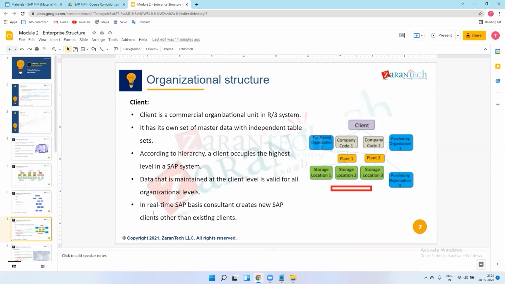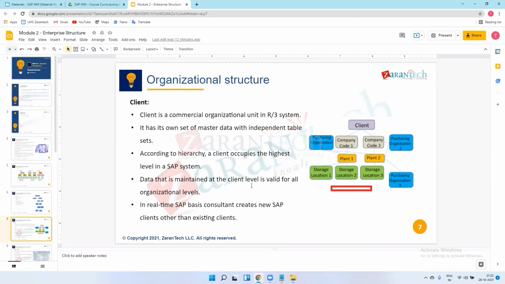Okay, next, in real-time SAP basis consultant creates new SAP clients other than existing clients. Okay, so I just forgot to tell you that we have one module as well, SAP basis, like SAP MM, SAP FI, HR. So what is the SAP basis consultant's role? After the project preparation, we just require to install the software in systems, right?